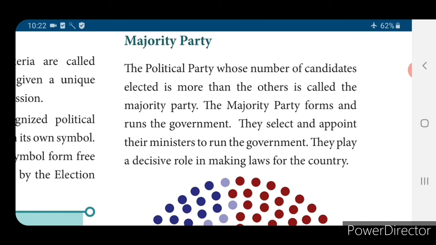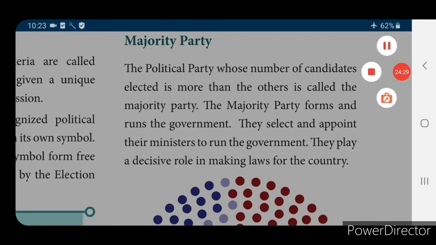The majority party forms and runs the government. They select and appoint their ministers to run the government. They play a decisive role in making laws for the country. The majority party is the one having the most seats when compared to the other political parties, the one with the greater number of candidates who won. Based on that they will form the government, and they will frame laws for the country.